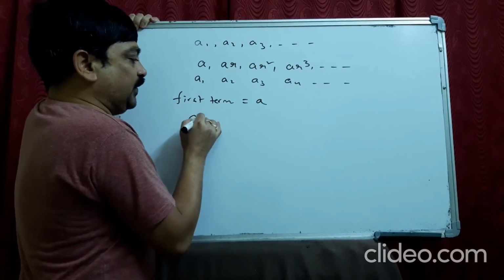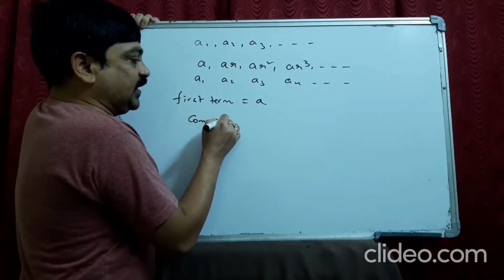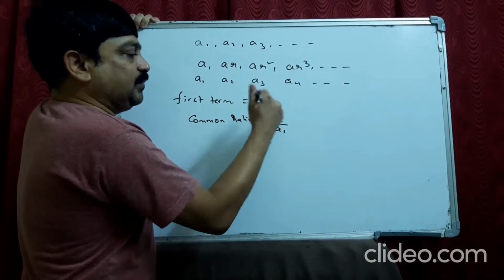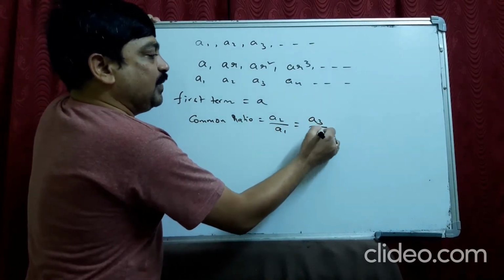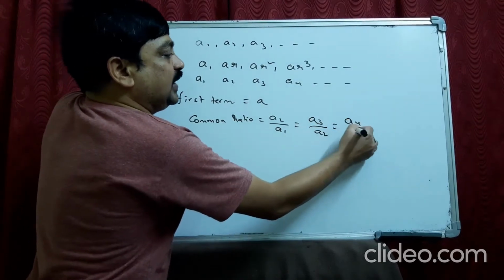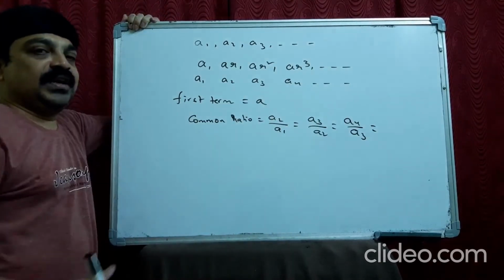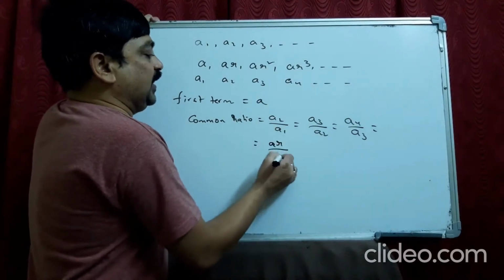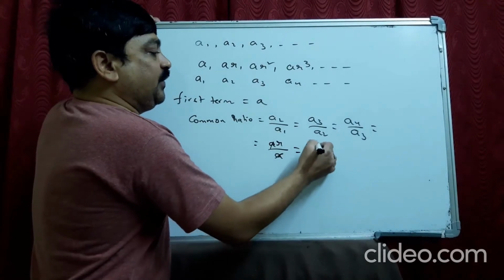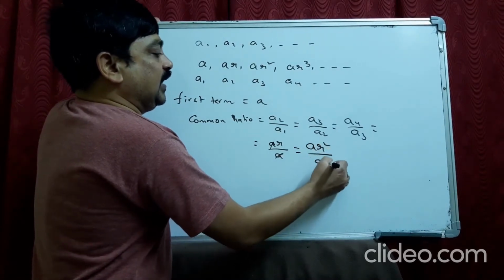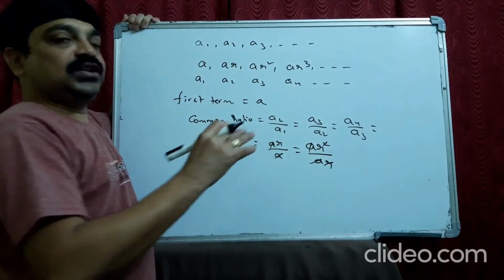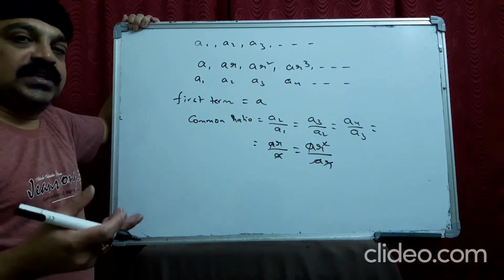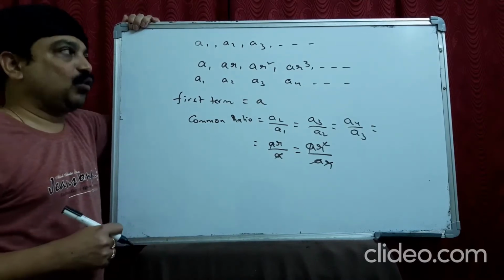In finding the common difference, we had A2 minus A1. Here, for the common ratio, we take A2 by A1, the second term by the first term, or A3 by A2, or A4 by A3, like that: the successive term divided by the preceding term. Here it will be ar by a, which is r. Even if you take ar square by ar, you will get the same thing. That means the common ratio will be the same. If the ratio is the same, only then is the series considered a GP, geometric progression.